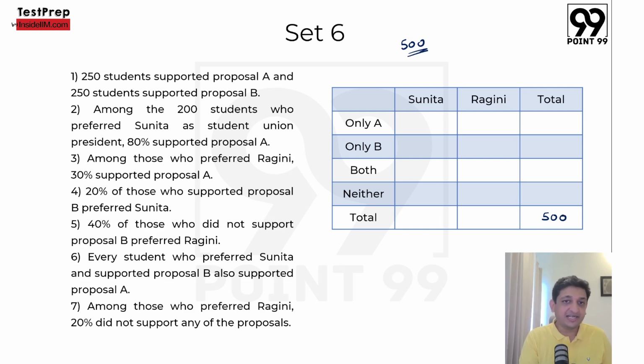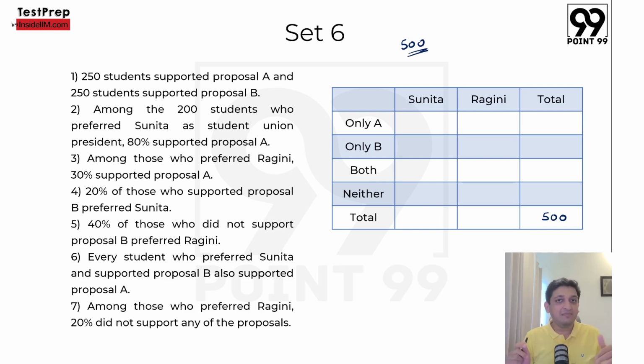अभी एक बार देख लेते हैं डेटा पॉइंट्स क्या क्या है, and then we will try to figure out if there is something that we can again infer from this and put it in this particular table. Now 250 students supported proposal A and 250 students supported proposal B. Now can I write it here 250 here and 250 here? Not really, because we know that 250 students supported proposal A, but ऐसा नहीं बोला है that 250 students supported only proposal A. So 250 is going to be only A plus both, and 250 is going to be only B plus both. Now that will tell you one small thing which you might find useful later on.